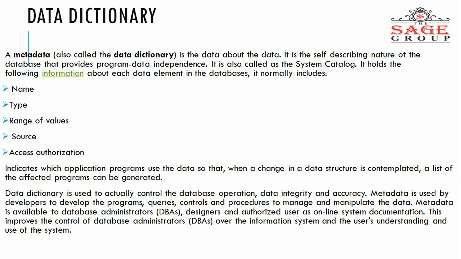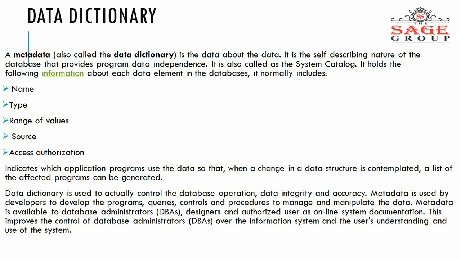Metadata is the data about the data. That is called the data dictionary. It is the self-describing nature of the database that provides program-data independence. It is also called the system catalog. It holds the following information about each data element in the database.